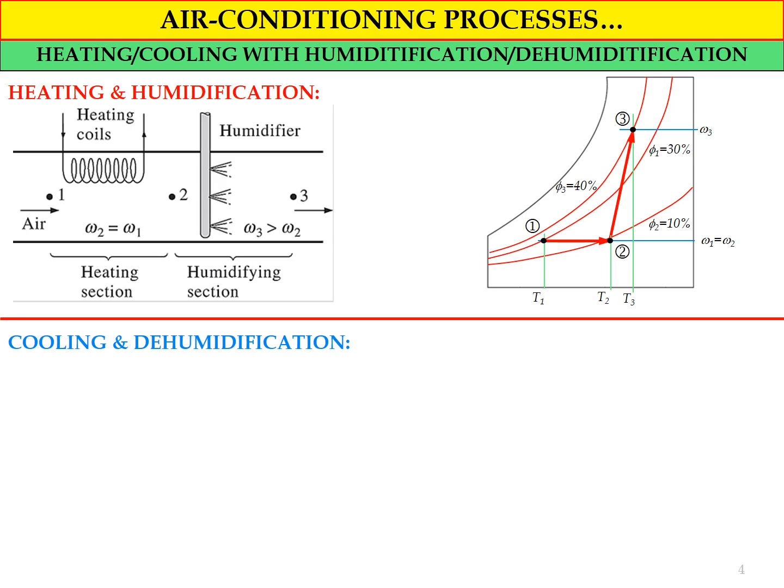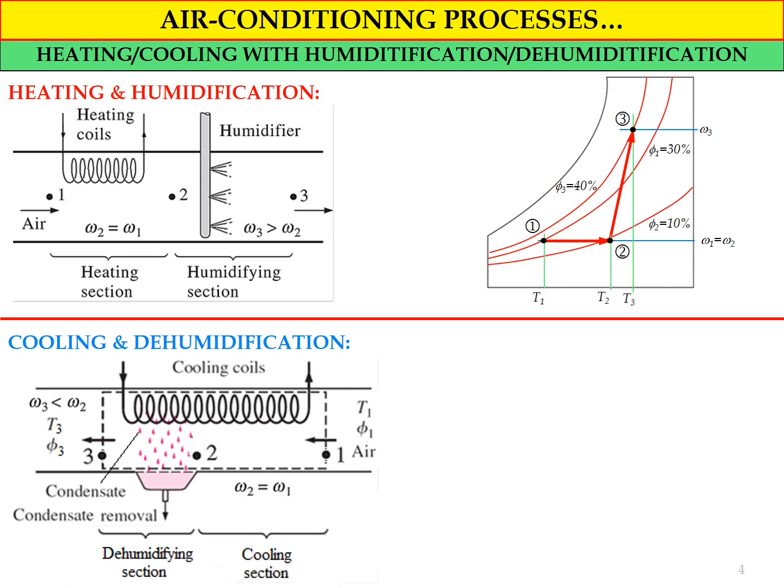Okay, and then for the dehumidification or dehumidifying process, normally we combine it with a cooling process, because in order to conduct the dehumidifying process, the process must involve condensation. So for the condensation process, the cooling process must be involved.